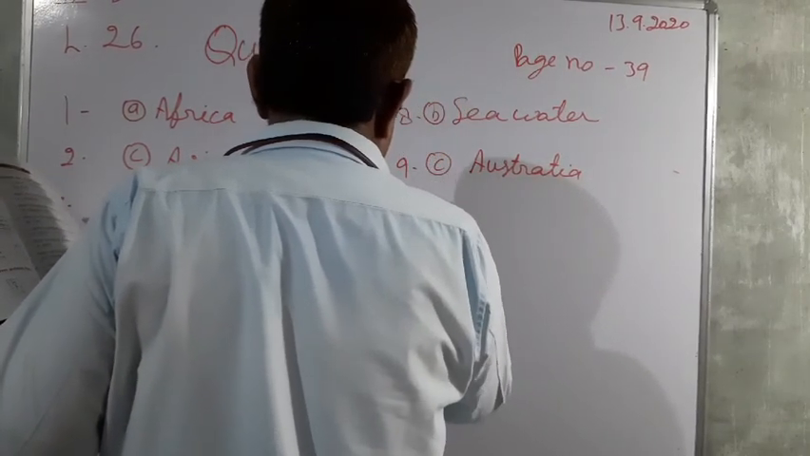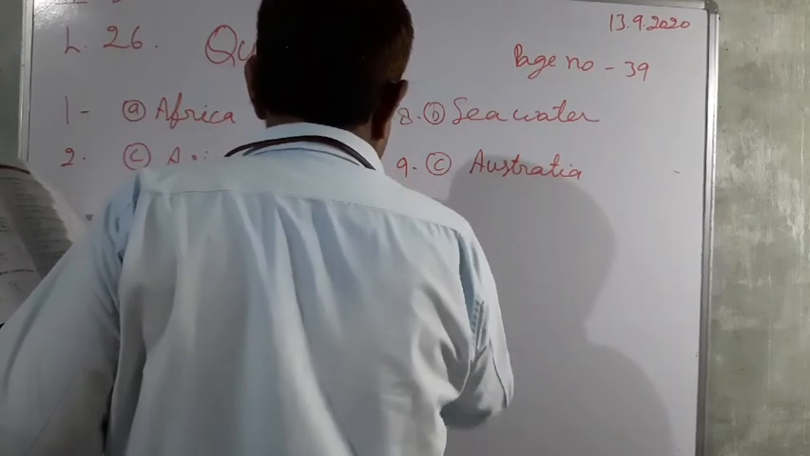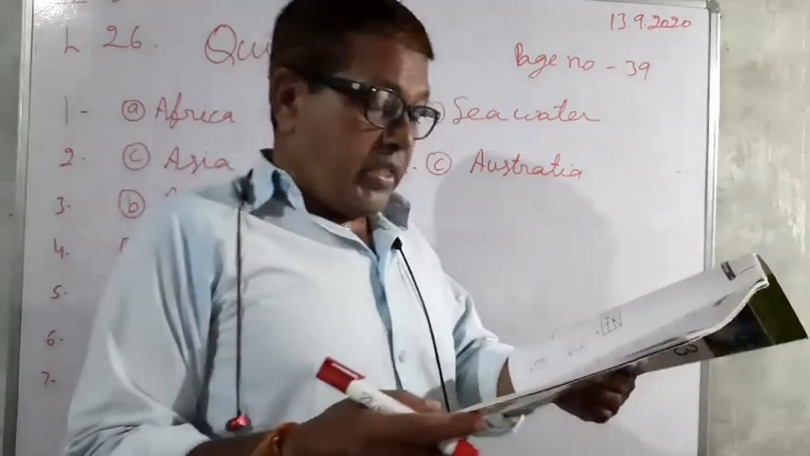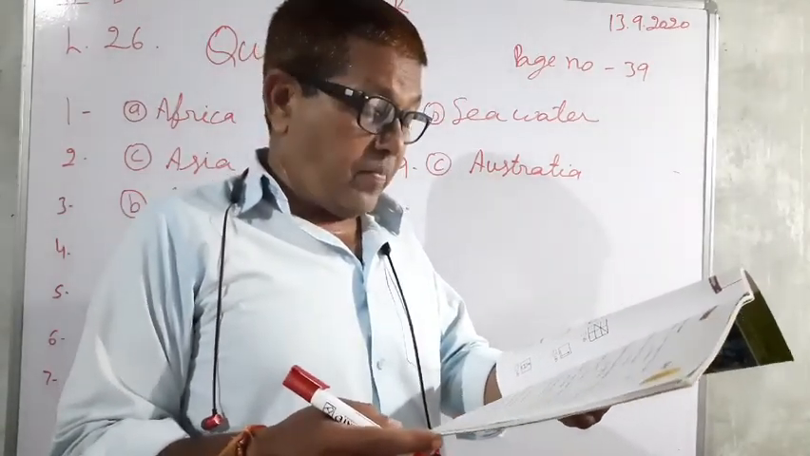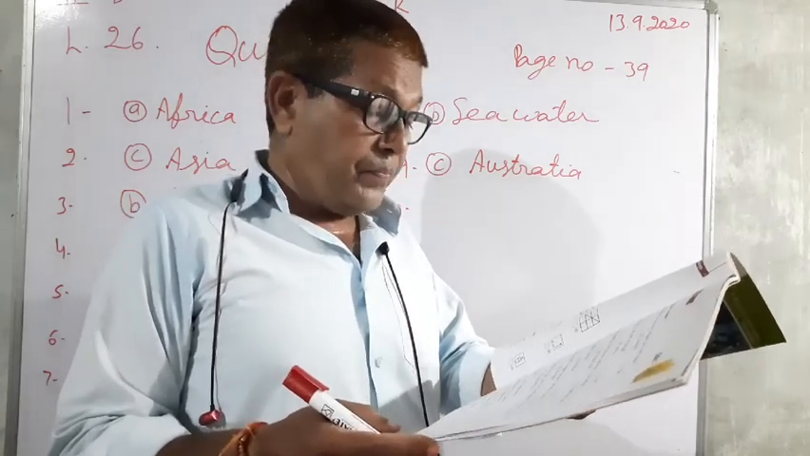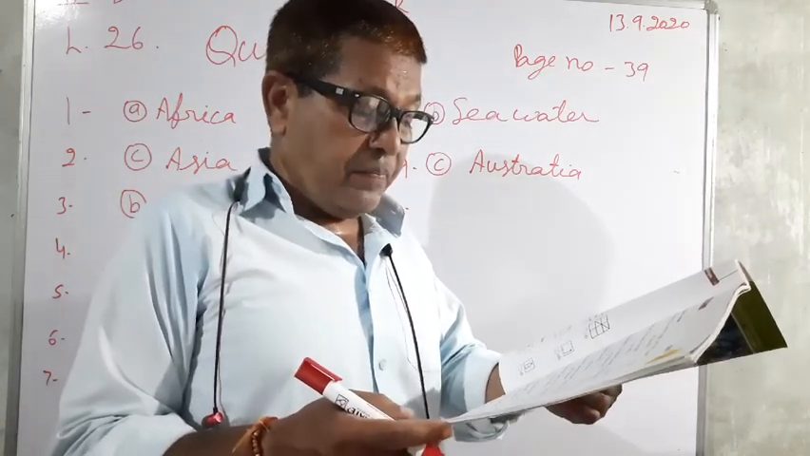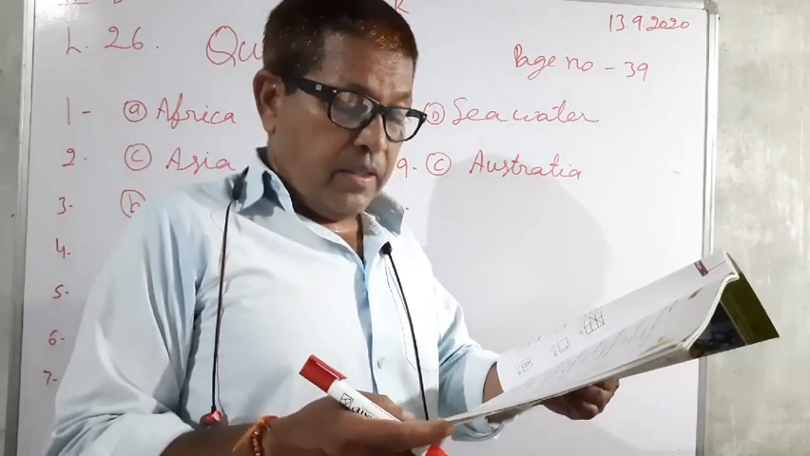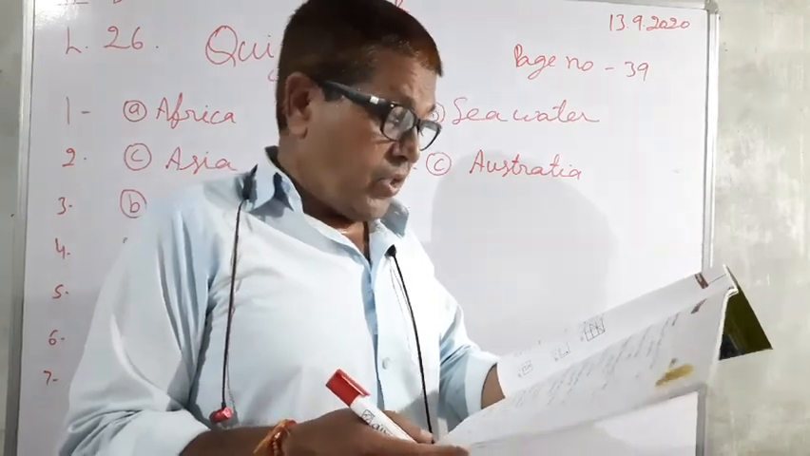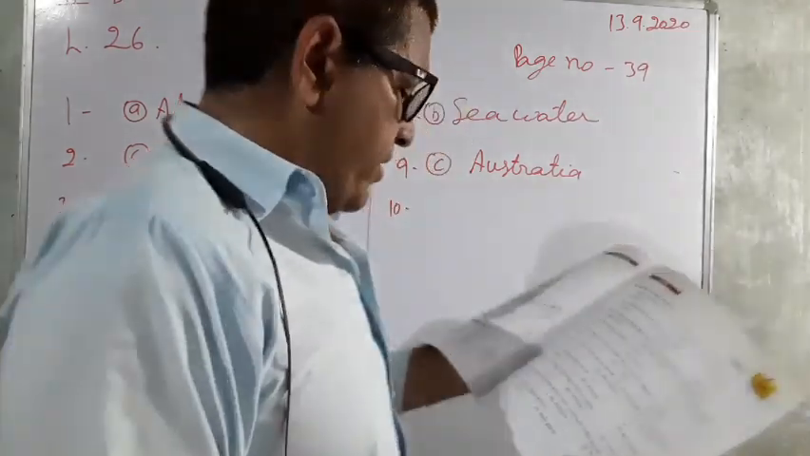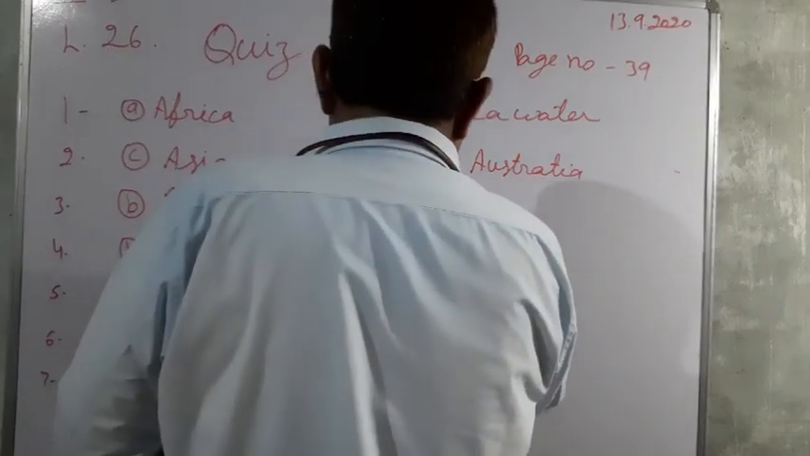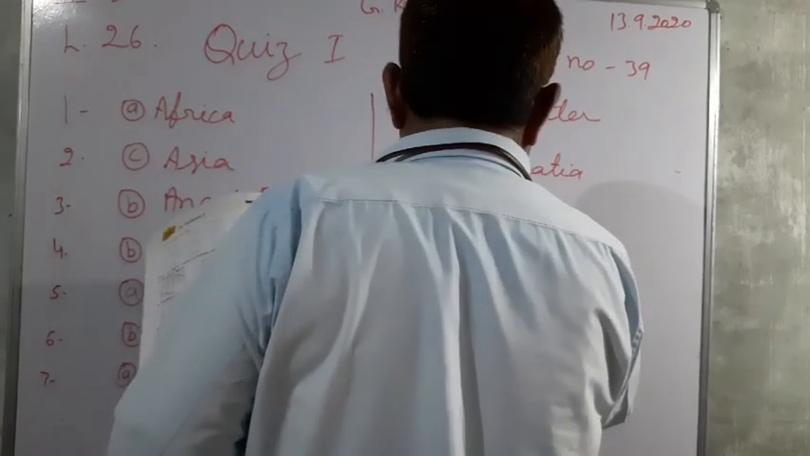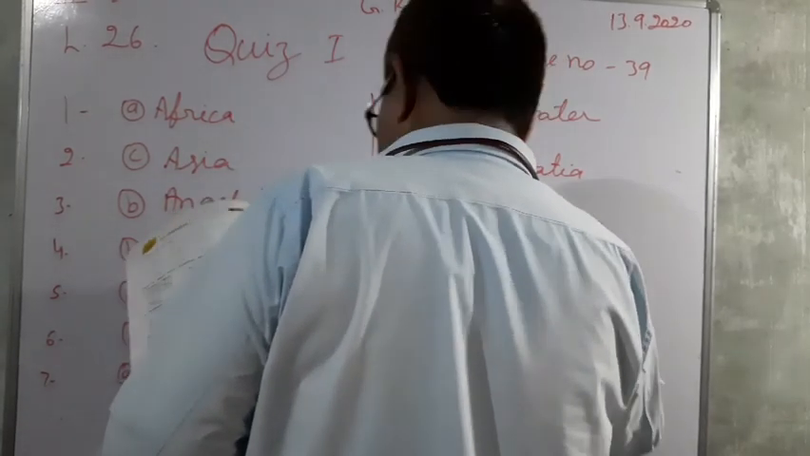And 10th question you see. Which is the world's largest glacier? Three options are here: Lambert Glacier, Bifo Glacier, Yalong Glacier. So here Lambert Glacier is the correct answer. A, Lambert Glacier.